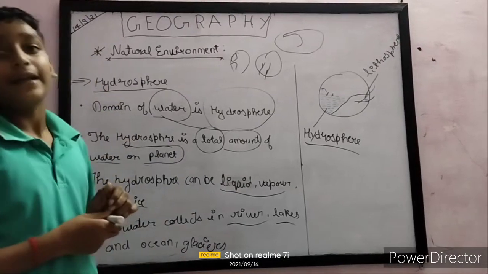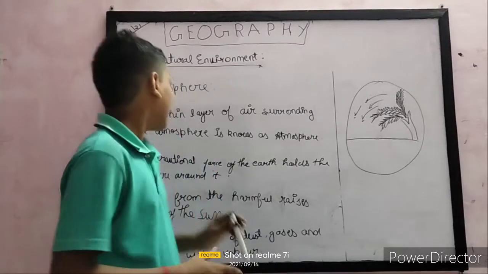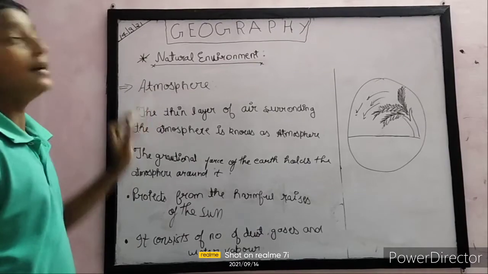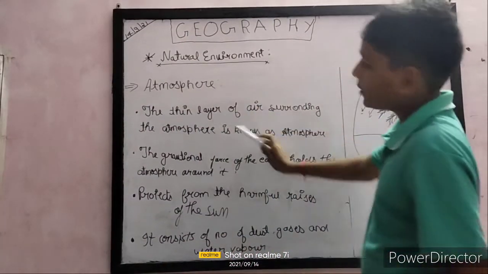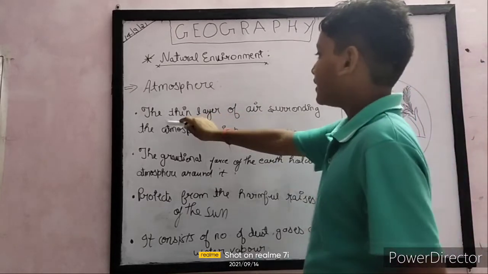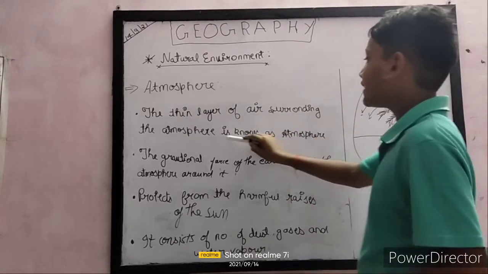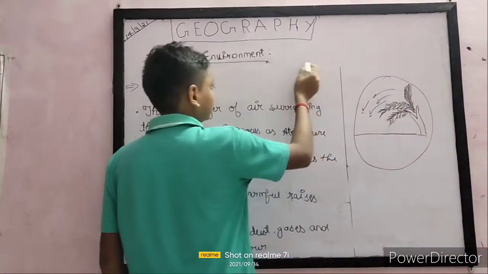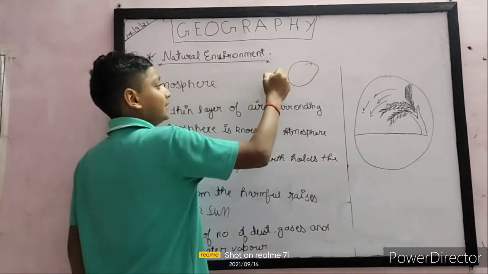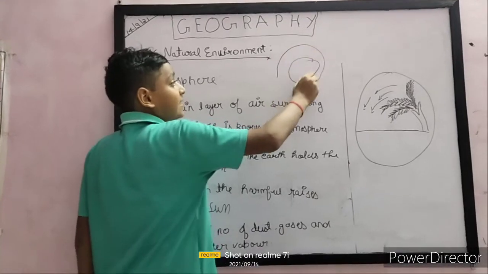Now let's move to atmosphere. Now we have written some more important topics of atmosphere. So let's read. The thin layer of air surrounding the earth is known as atmosphere. This is Earth, and there is the outer layer of air.